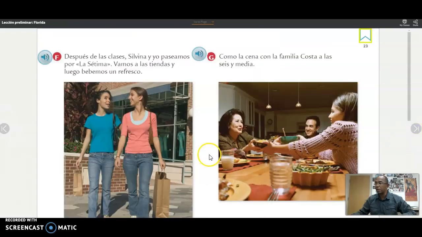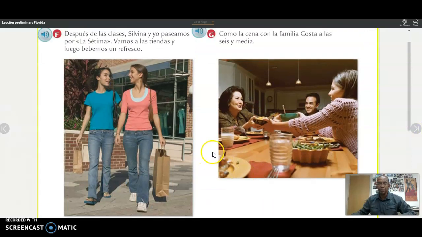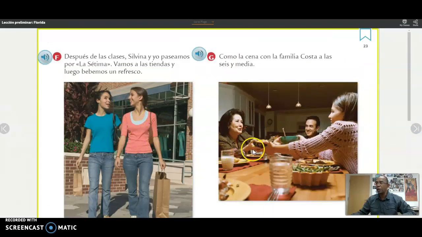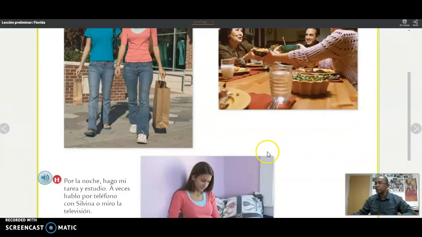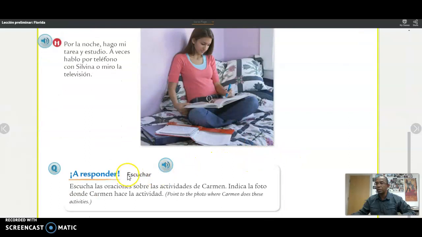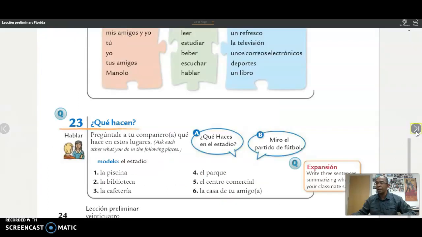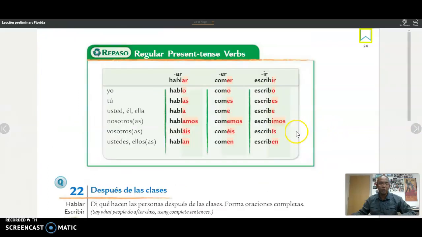So after you hear this, what I need you to do is go to the next page. The next page is page 23, I believe it is, okay? And you continue hearing what she does. And at the bottom, you will have to answer these questions. Make sure that you click on this first, and then the questions. Based on the photos, you will be able to submit what it is that she does, okay? And finally, we get to activity 22 and 23, okay?